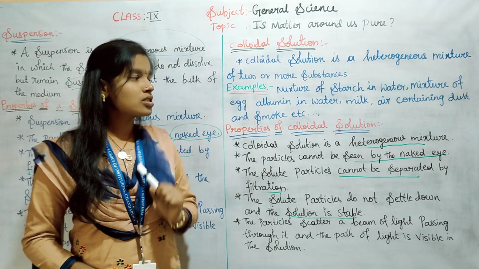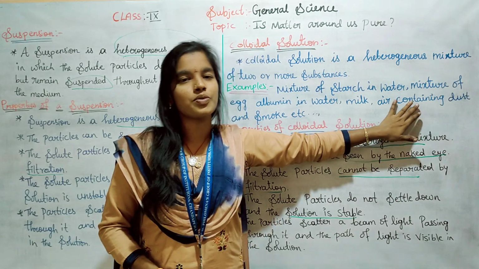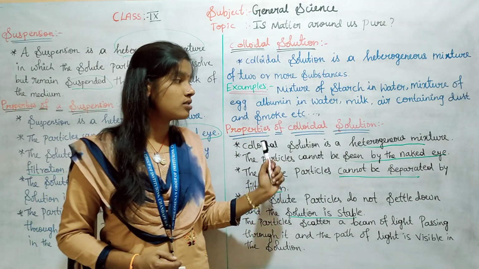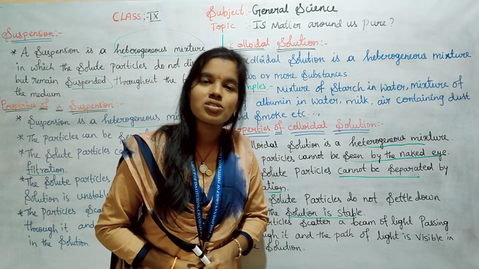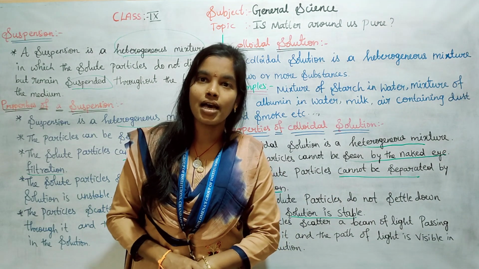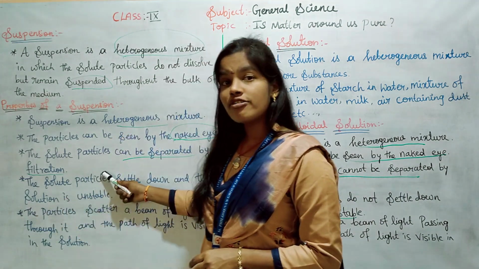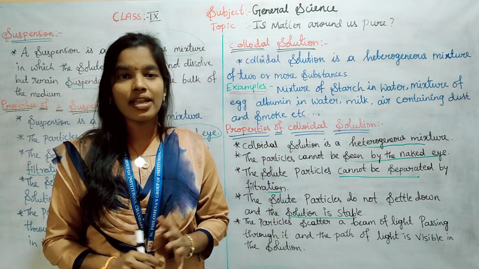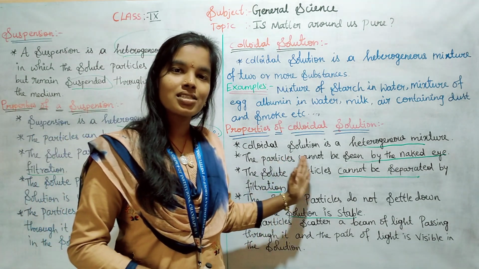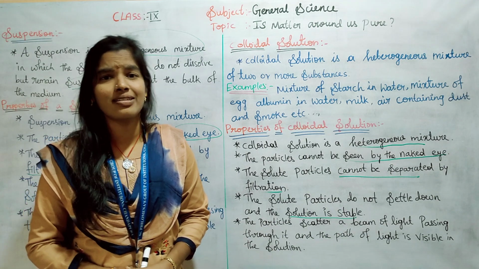And now the properties of colloidal solution. A colloidal solution is a heterogeneous mixture of two or more substances. The first property is that it is also a heterogeneous mixture, and the particles cannot be seen by the naked eye. But in the case of suspension, we can see the particles by the naked eye. In a colloidal solution, the particles cannot be seen because they are very small in size.